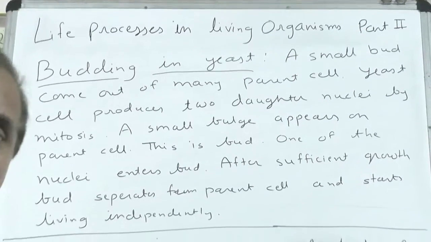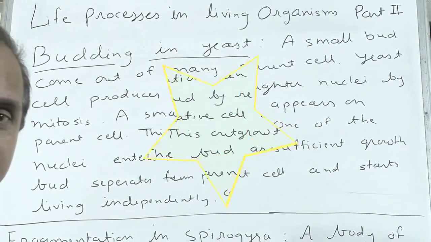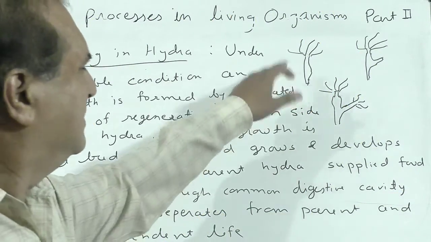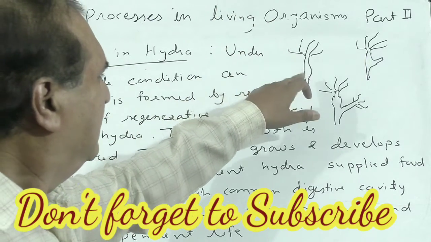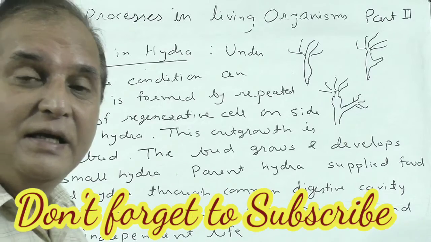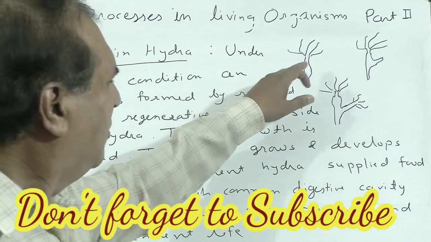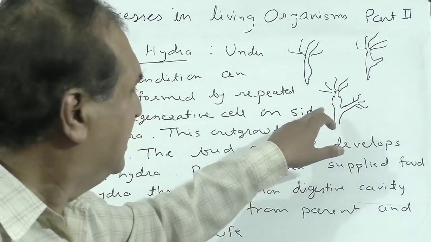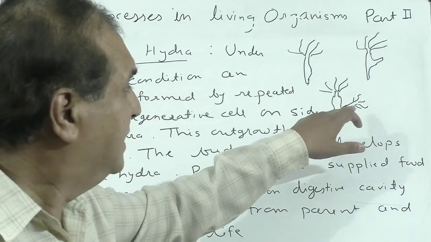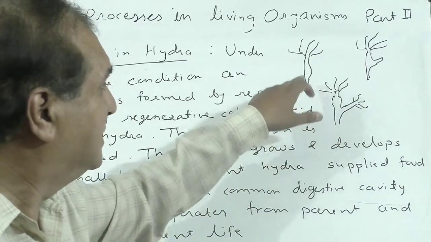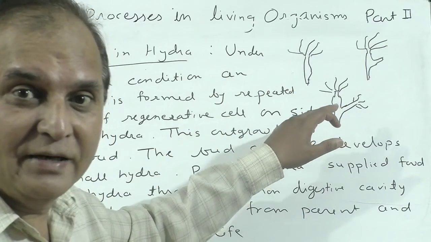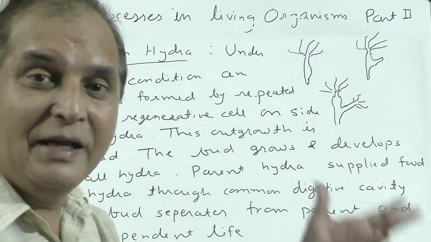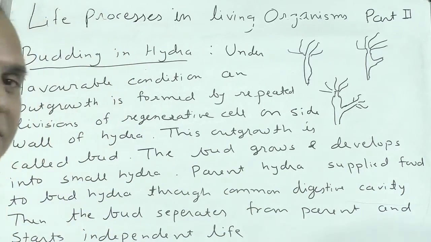Okay, we'll go ahead with budding in hydra. Now we will see budding in hydra. Hydra is small. See, first, in favorable conditions only, reproduction takes place. First a small outgrowth develops and slowly grows. The digestive cavity is common, which means this bud is nourished by the parent only. This is the parent hydra and this is the bud hydra. Later on, this bud gets separated and develops into an independent hydra.